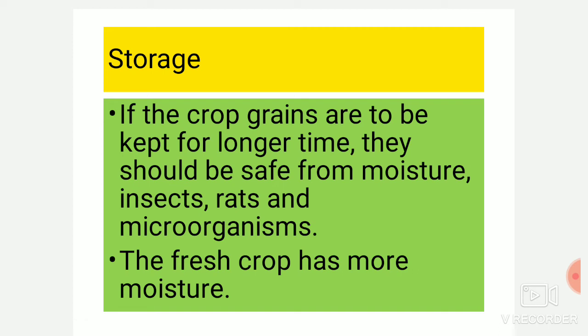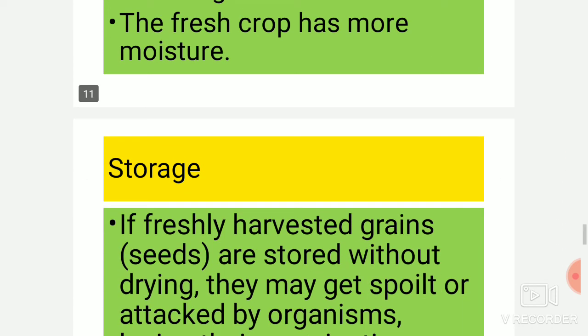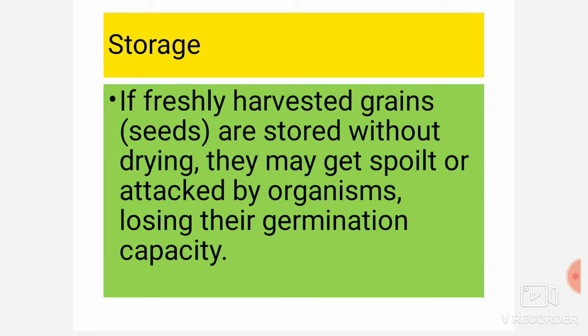Storage. If the crop grains are to be kept for a longer time, they should be safe from moisture. So if we have done the harvesting, proper storage is also required. The fresh crops have more moisture, so it is required to keep them in the sun so that they have the proper moisture content.